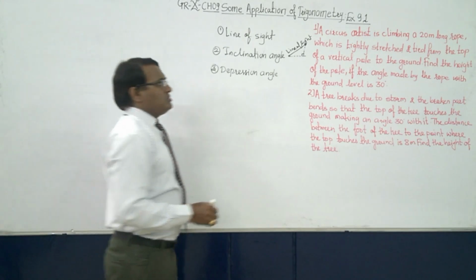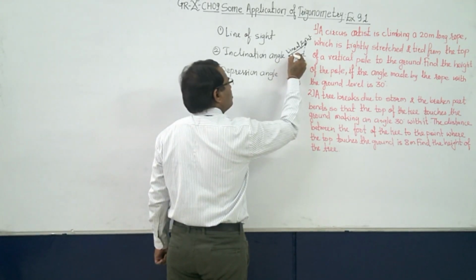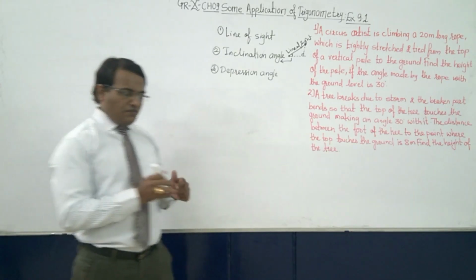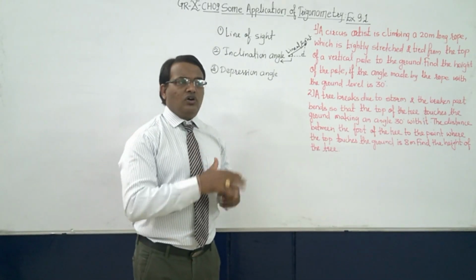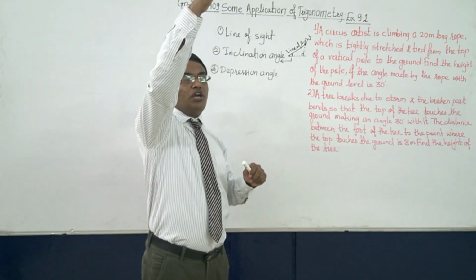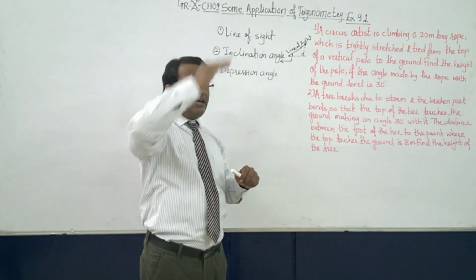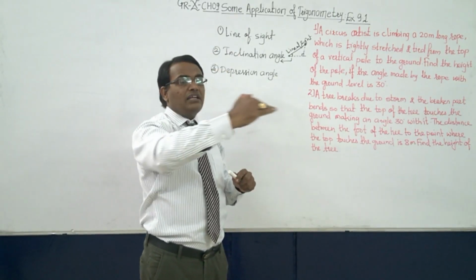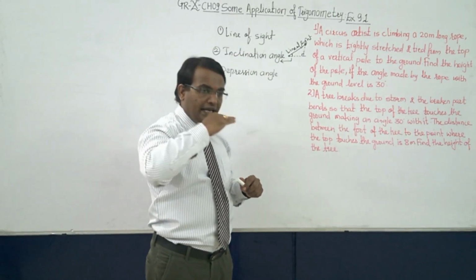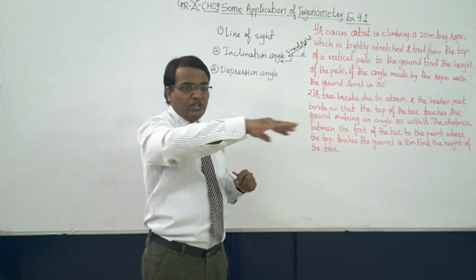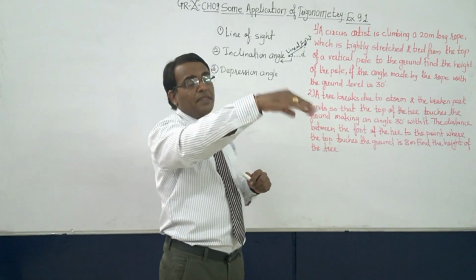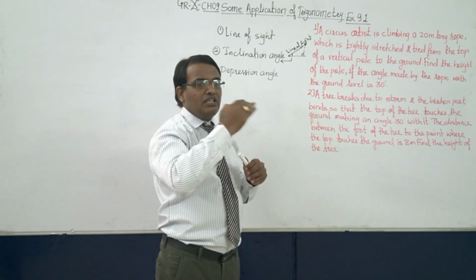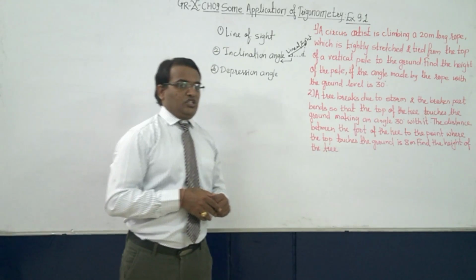So this angle is known as the angle of inclination. If you are standing on the ground or anywhere, but the object is above your eyes, the angle made between the line of sight and the horizontal from your eyes is known as the angle of inclination.